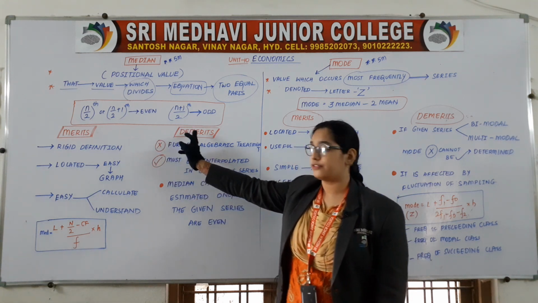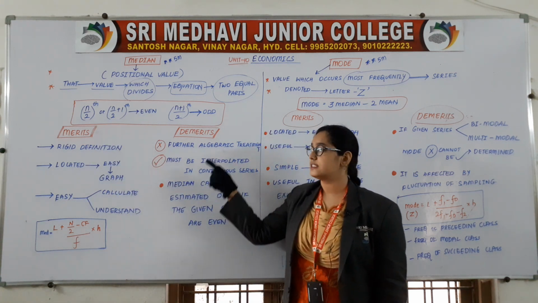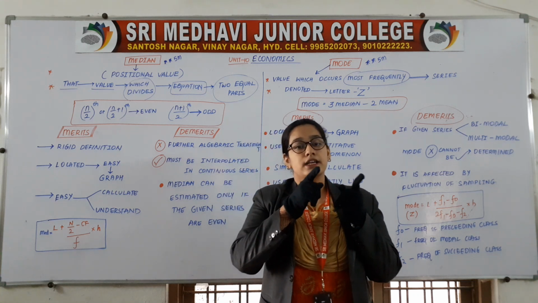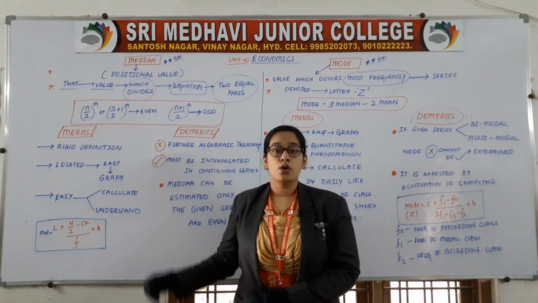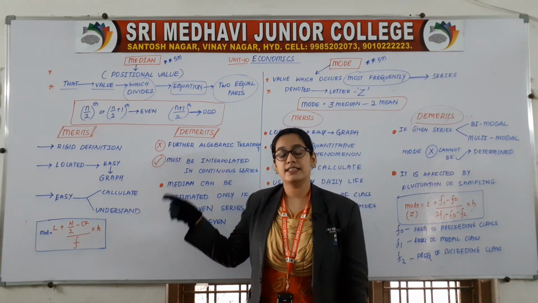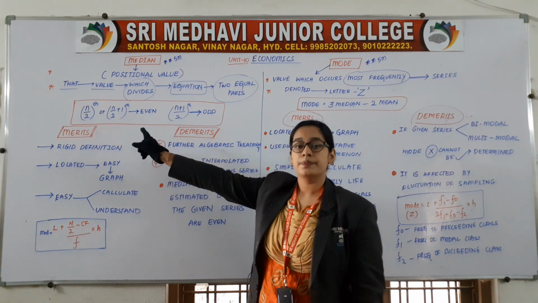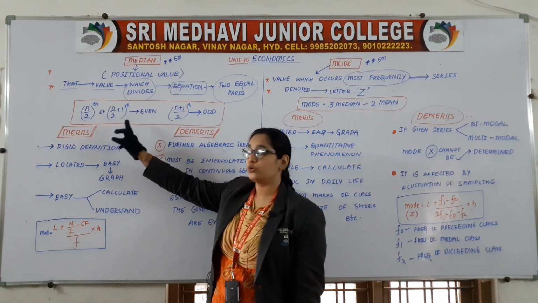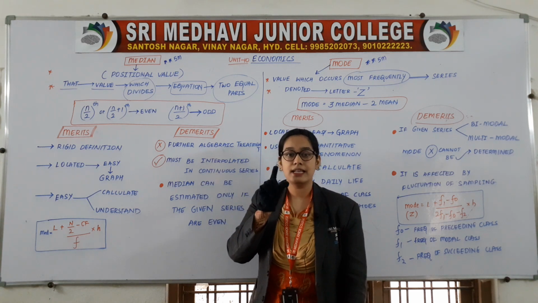There are two formulas for this. If the given series are even, the formula is different. If the given series are odd, the formula is different. Even in the sense like 2, 4, 6, 8, 10, these are all even numbers. Odd in the sense 1, 3, 5, 7, 9, 11, these are all odd numbers.